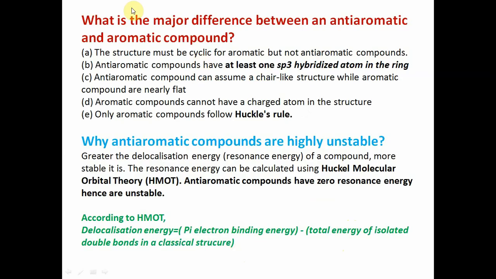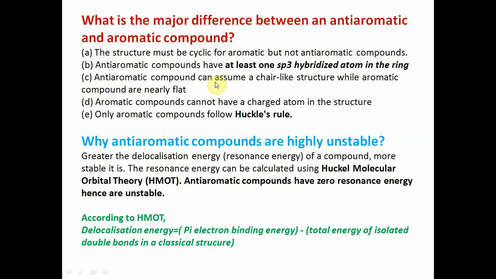Now, what is the major difference between anti-aromatic and aromatic compounds? The structure must be cyclic for aromatic but not necessarily for anti-aromatic compounds, meaning anti-aromatic compounds may vary slightly from cyclic. Anti-aromatic compounds have at least one sp3 hybridized atom in the ring.